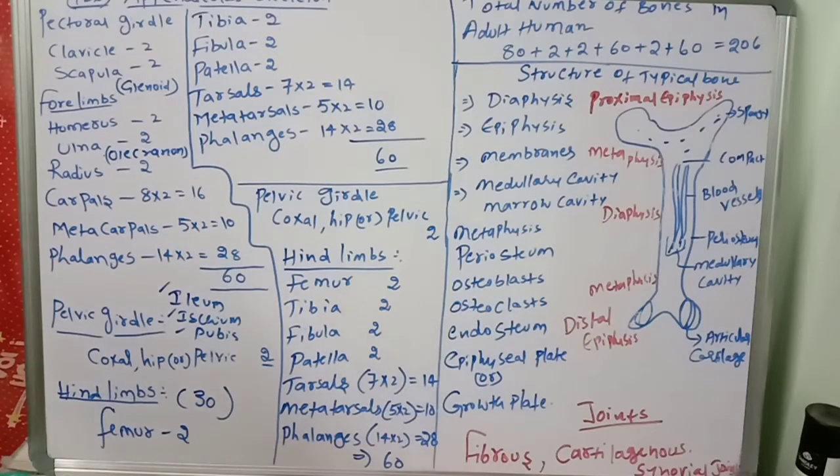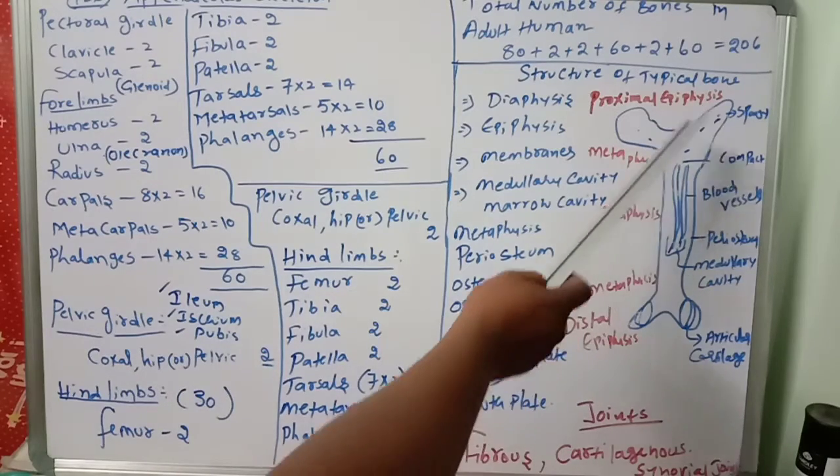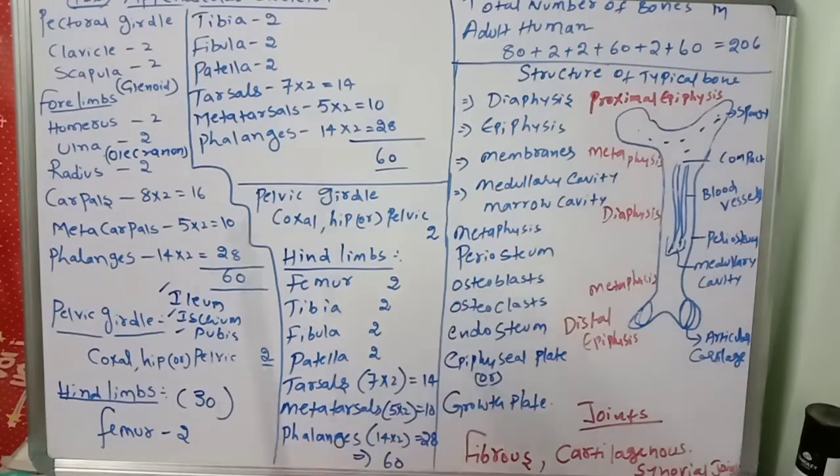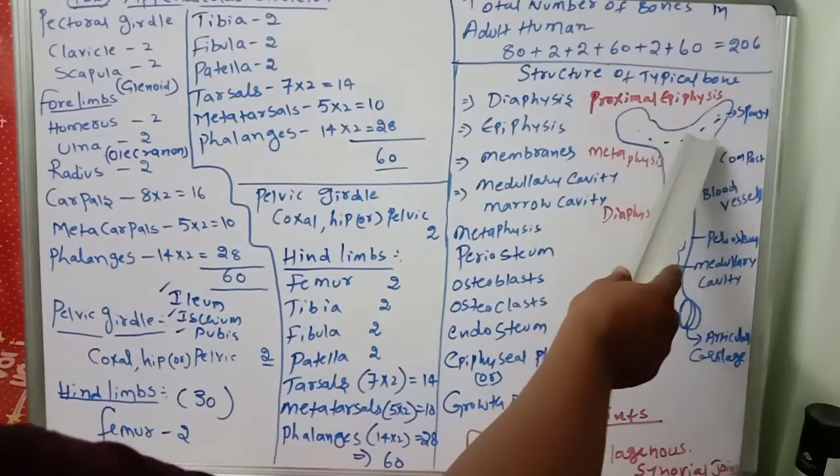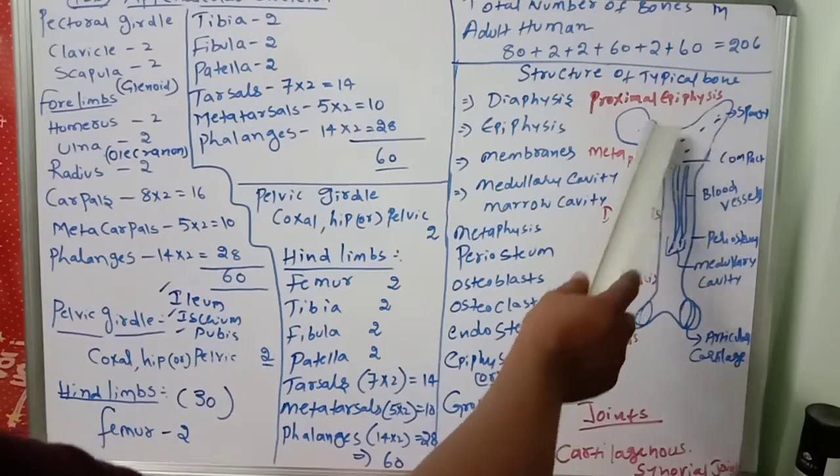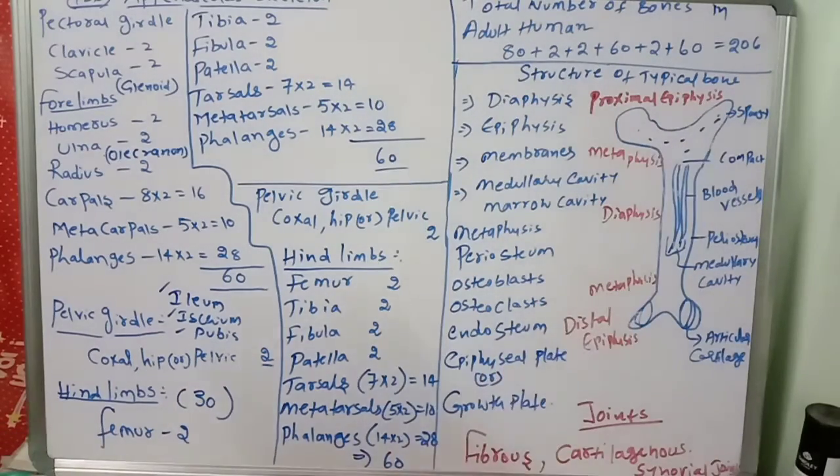Okay, so between the epiphysis and diaphysis, one plate will be there. That is called the epiphyseal plate. This particular plate will be there between the diaphysis and epiphysis. The plate name is epiphyseal plate or growth plate. Okay, once again we'll be discussing the bone.